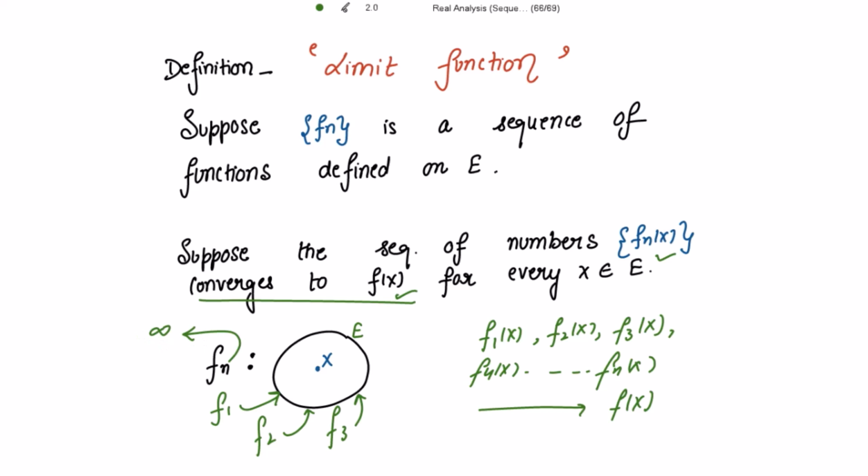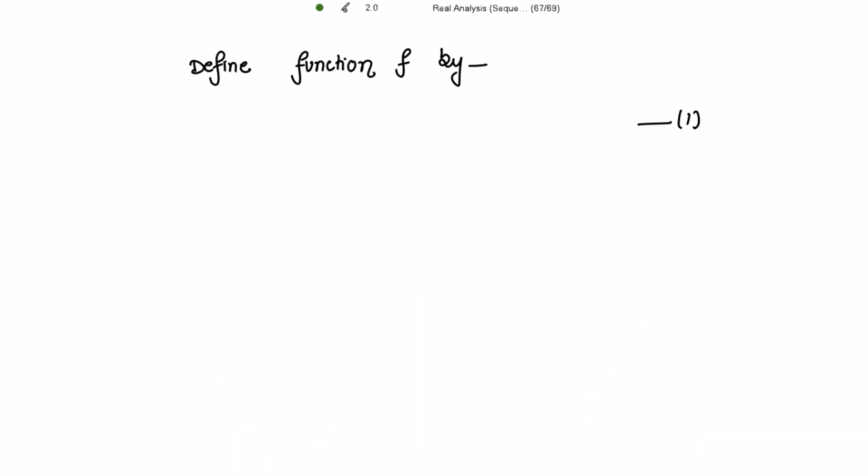That is, there may be infinitely many functions that are defined on E, right? So for those infinitely many functions, if I have the numbers f1(x), f2(x) and so on infinitely many, then we can define a function f by f(x) equals the limit as n tends to infinity of fn(x).